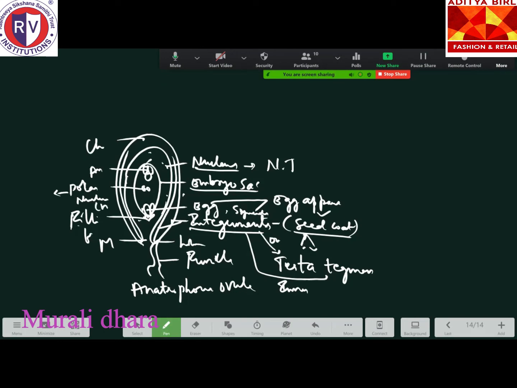These polar nuclei are n and n, haploid. When they fuse together, they form a diploid structure called the secondary nucleus. Secondary nucleus. So this is a very important topic I wanted to discuss with you.